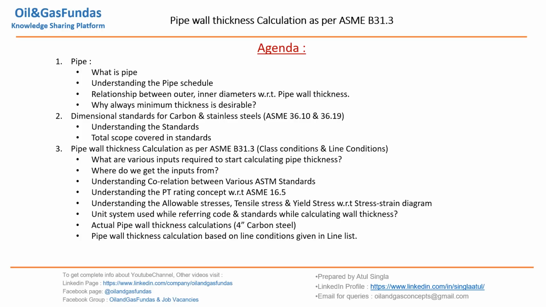So we'll look into a few of the unit systems while calculating the thickness. We need to change some units, so we look into all the unit systems which all the codes and standards refer to while calculating the wall thickness. Then after studying all these factors, we'll study one actual pipe thickness calculation for a 4-inch carbon steel pipe, considering all these factors.